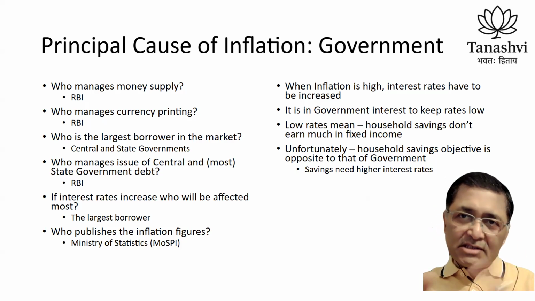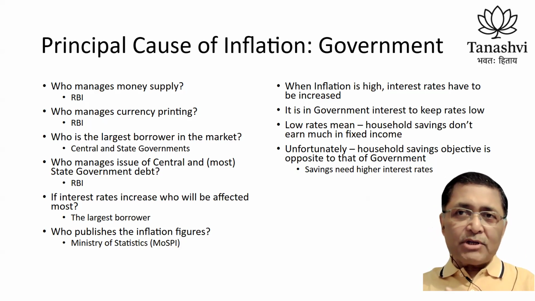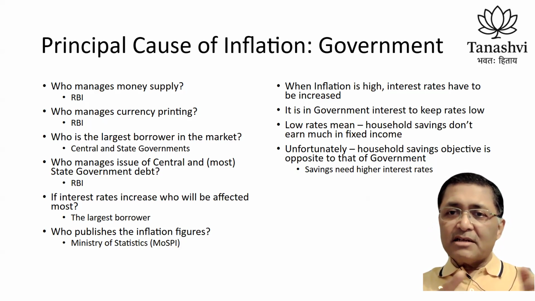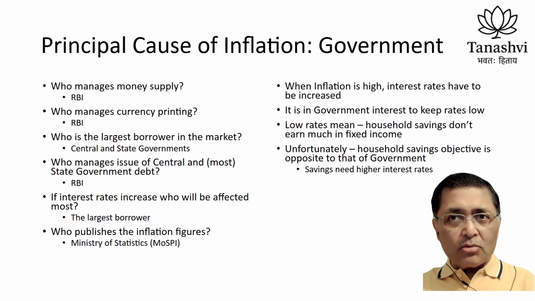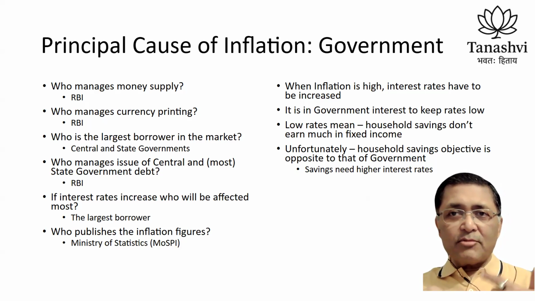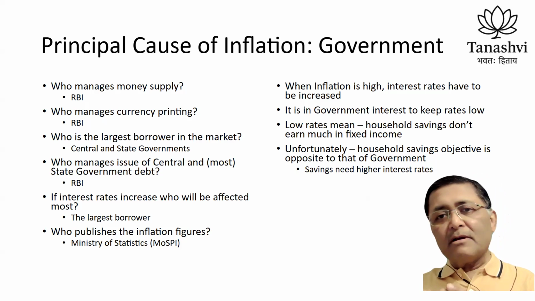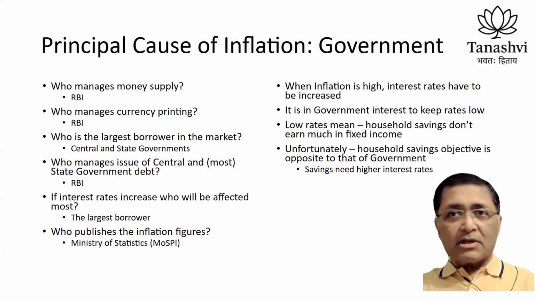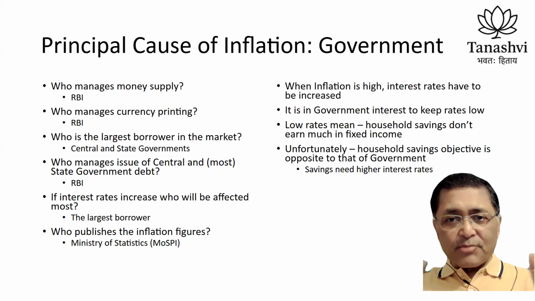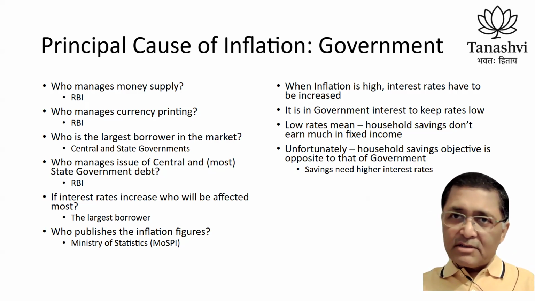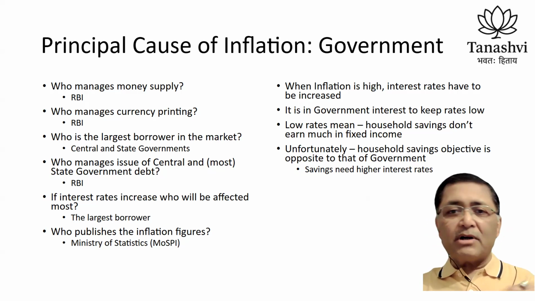Now, when inflation is high, interest rates have to be increased. However, it is in the government's interest that interest rates be kept low. Otherwise, their interest burden increases and they are unable to borrow as much money. Low rates, on the other hand, mean that household savings are not earning enough. So this is a problem. The interest of the household and the interest of the government are on two poles.